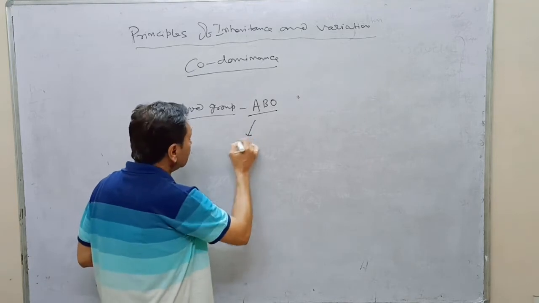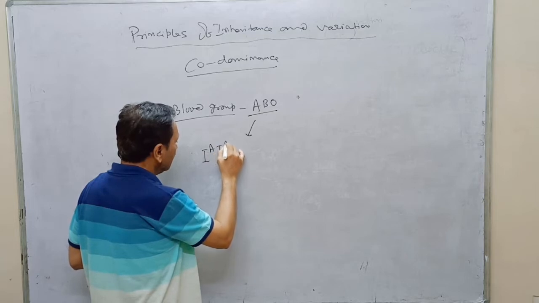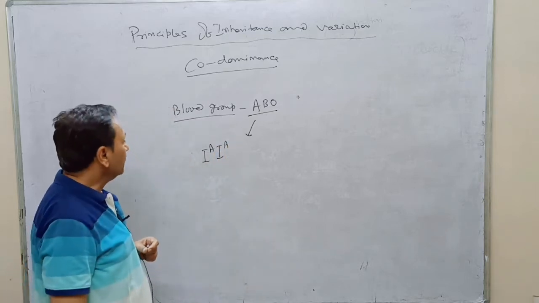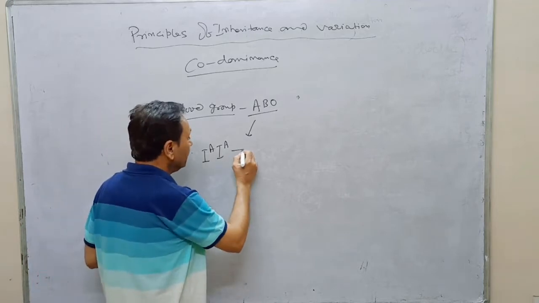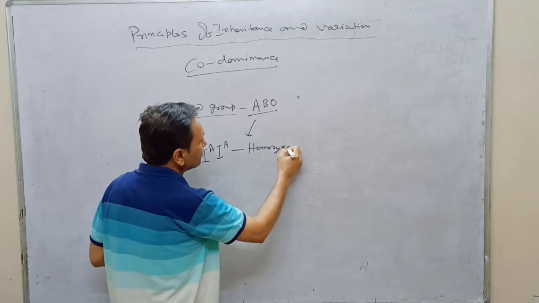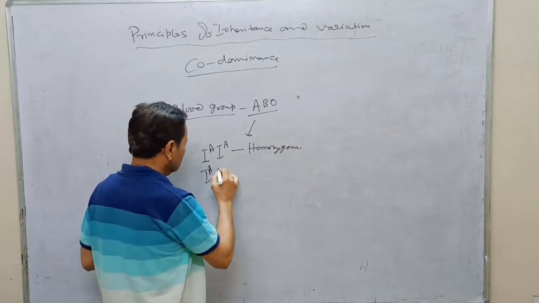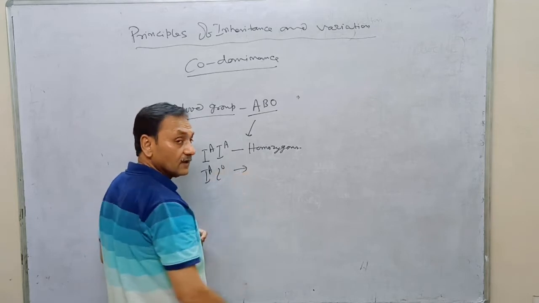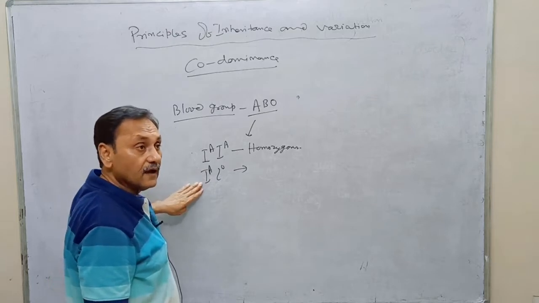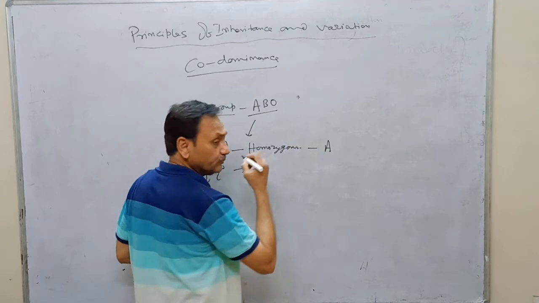It has been observed that there is a paired gene. There is one allele for the blood group A, and that is homozygous. There is also a heterozygous allele, and they are also responsible for the A blood group.